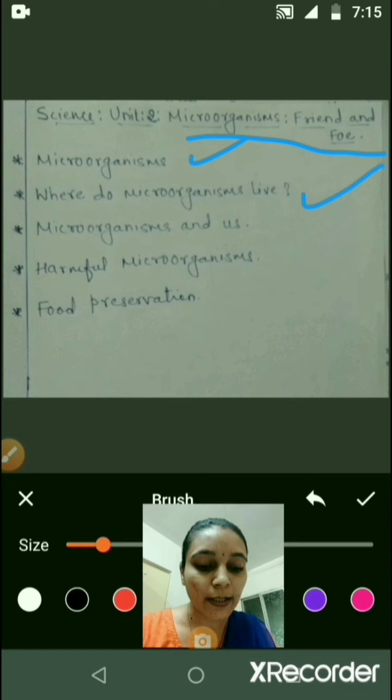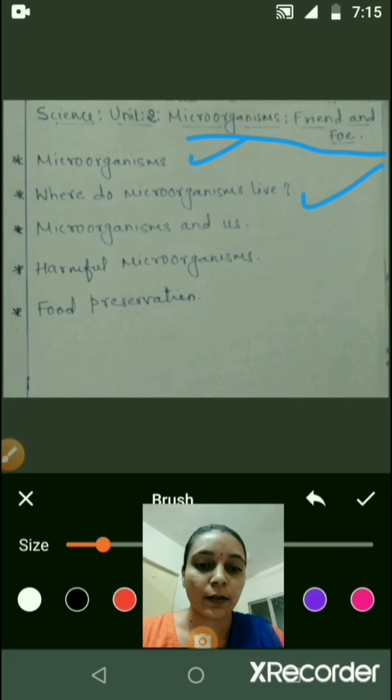They are also found inside the bodies of animals, including humans. Some microorganisms grow on other organisms while others exist freely. Some of them grow inside another's body while some grow independently.